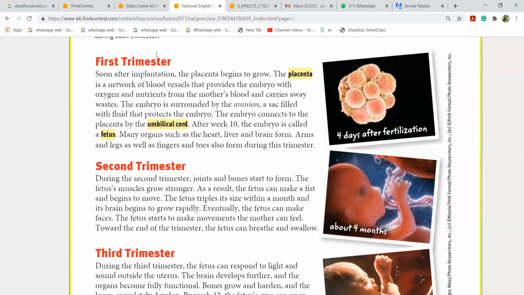Miss, how will he eat? What you're saying? How will he eat? He will not eat. That's what.